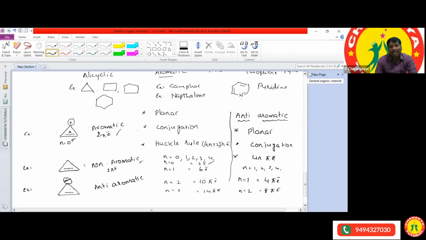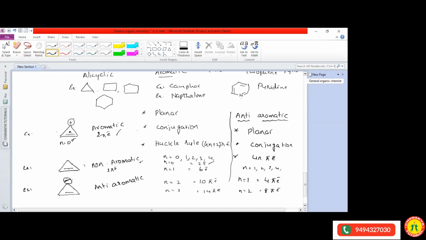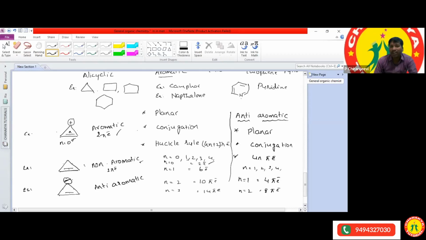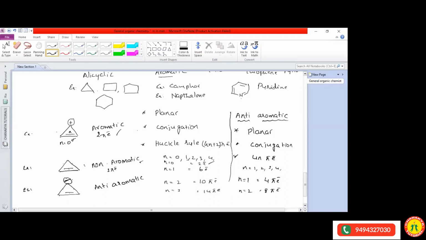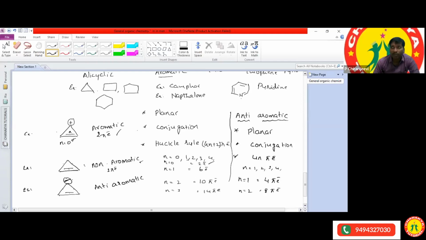What is the charge present on the cyclic ring? Negative charge. If it is a negative charge, we have to consider it as 2 electrons or a single electron? 2 electrons. That negative charge is involved in the formation of a pi bond, through delocalization. So when this negative charge is involved in the formation of the pi bond, the total number of electrons present in this molecule is 4 pi electrons, 2 plus 2.